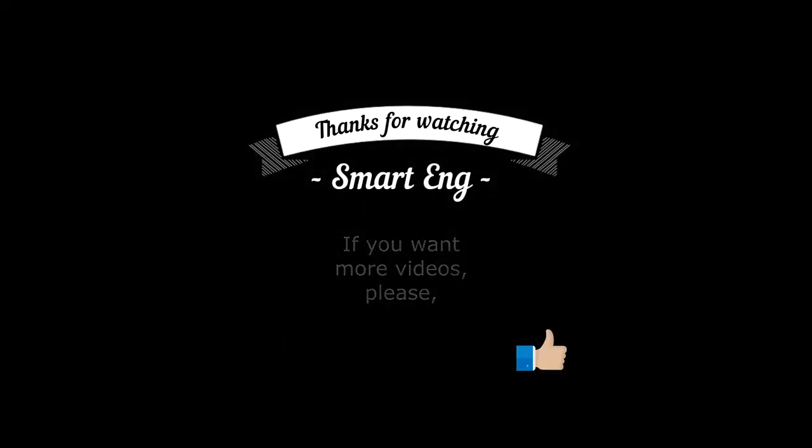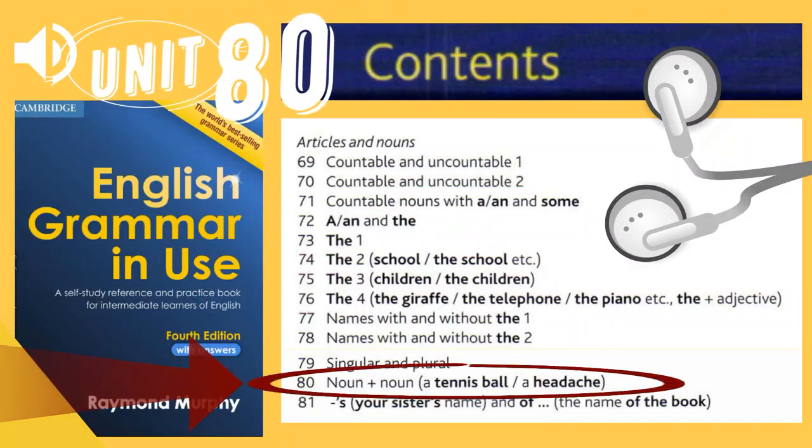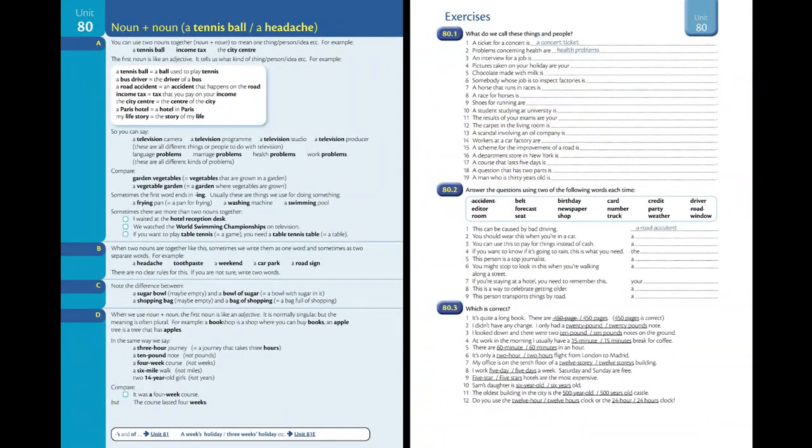English Grammar in Use by Raymond Murphy. Unit 80. Noun plus noun. A tennis ball. A headache.